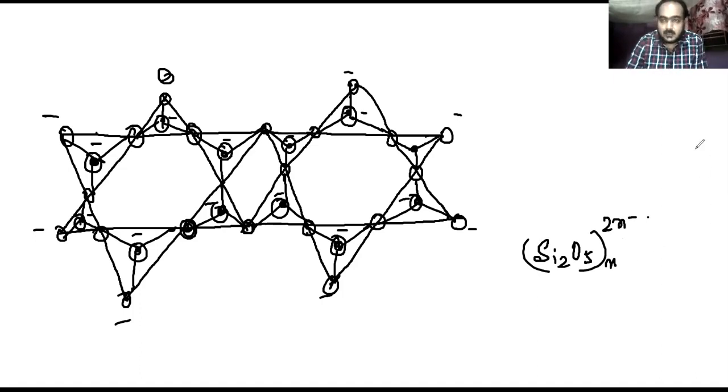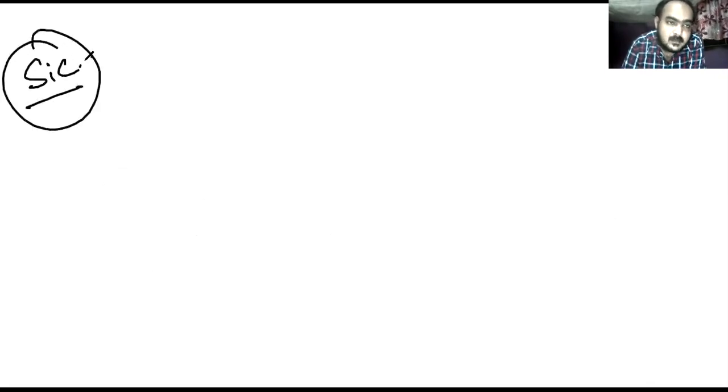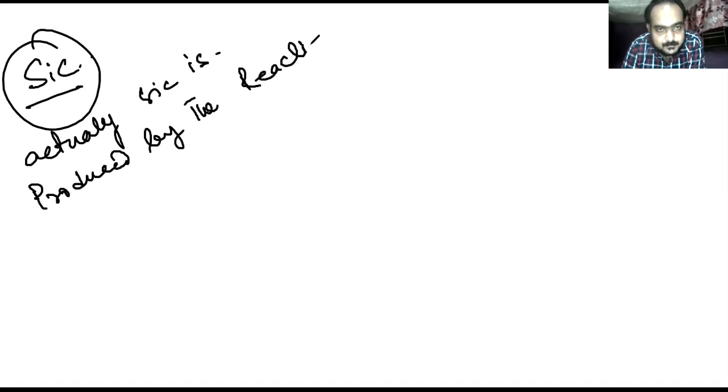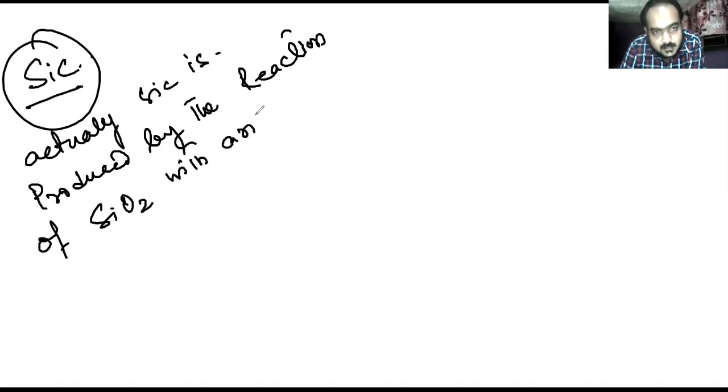Now a very important compound of silicon, that is silicon carbide. Actually SiC is produced by the reaction of SiO2 with anthracite, that is carbon.